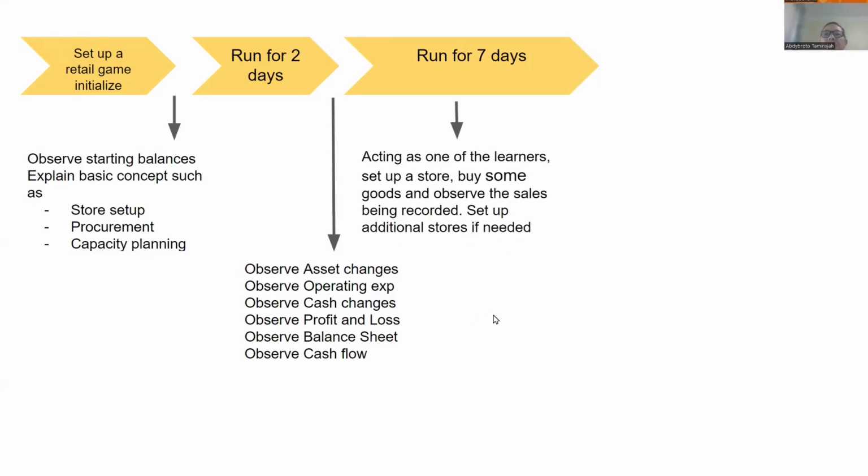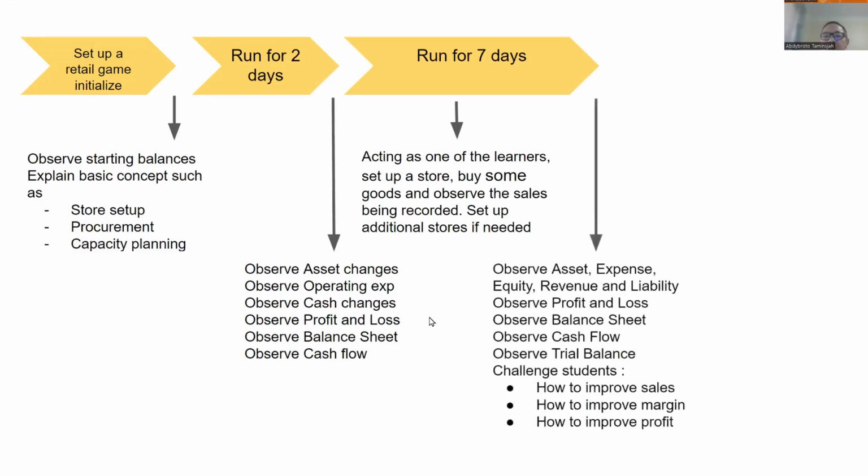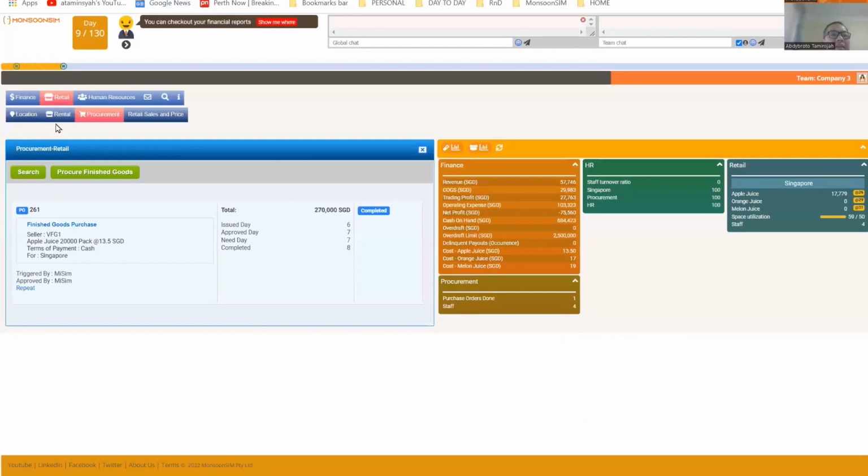Now, what do I observe? I have to observe the assets, the expenses, the equity, revenue, liability, the five elements of the financial statement. I'm going to observe the P&L, balance sheet, cash flow, trial balance, and then I'm going to challenge the student on how to improve sales, improve margin, and improve profit. So let's go back to the game. Let's look at the P&L.